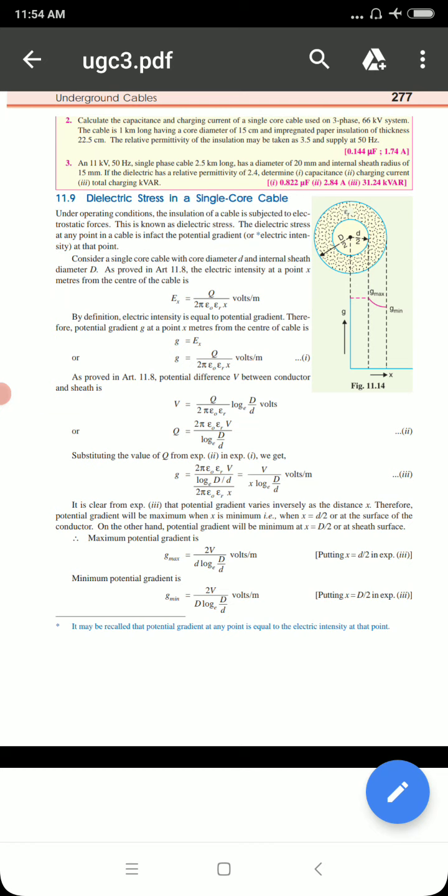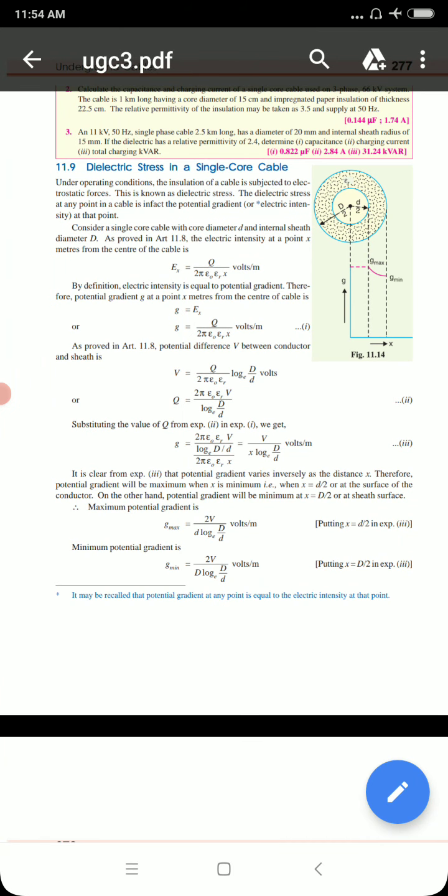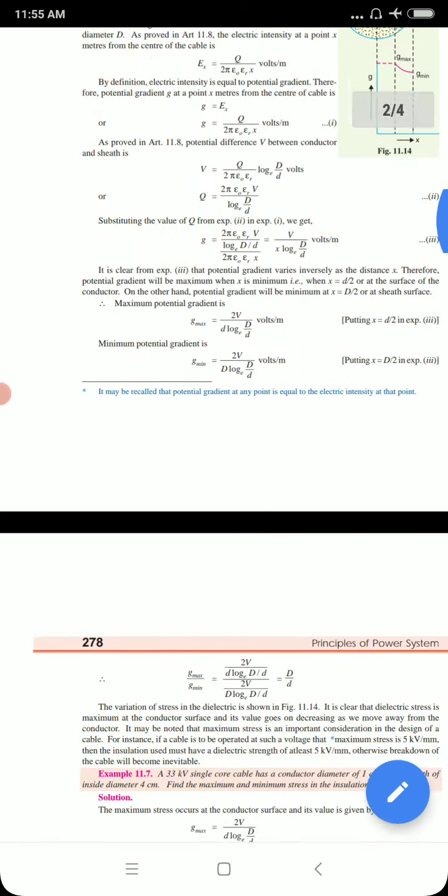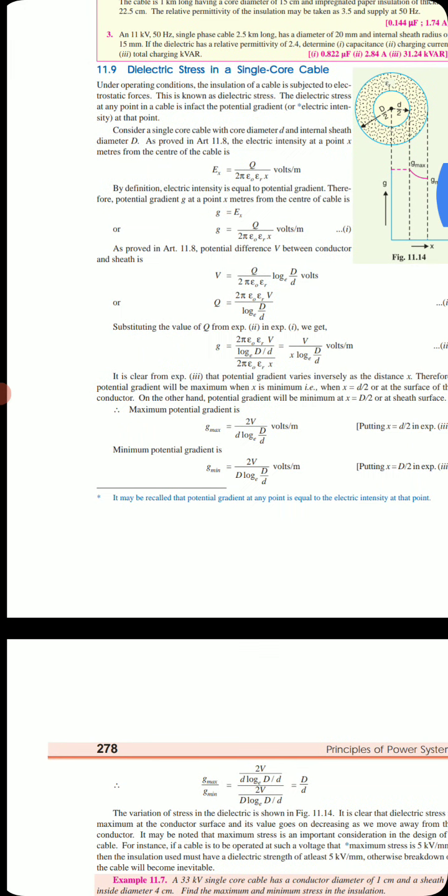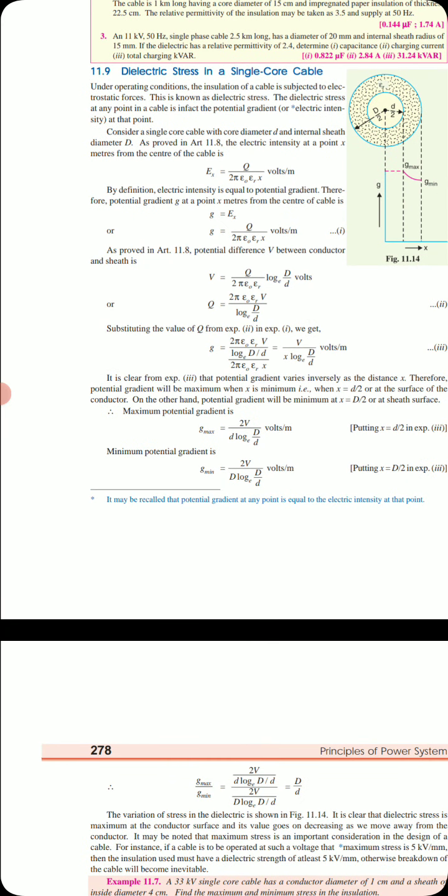Okay, consider a single core cable. The core is of diameter small d, and the internal sheath diameter is capital D. You know that one: the internal conductor's diameter is small d, and the total cable's diameter is capital D. In the previous class you have also seen that the electric intensity at a point x meters from the center is given by Ex is equal to Q by 2 pi epsilon naught epsilon r x volts per meter. So this is a common equation that we know.